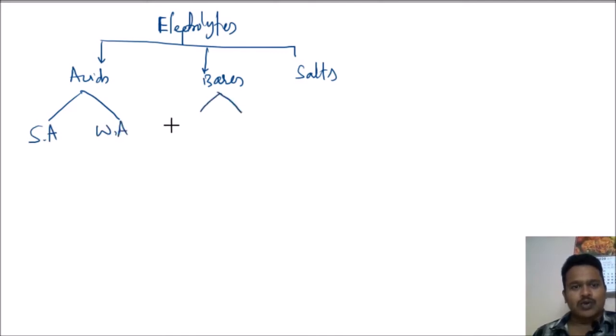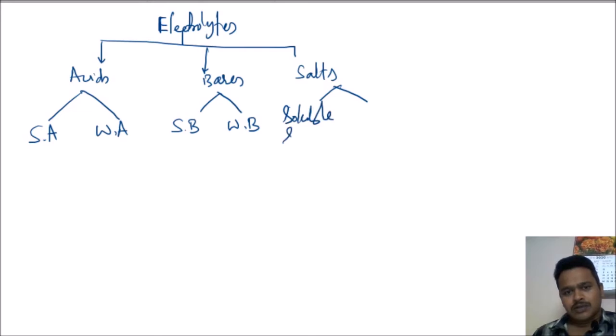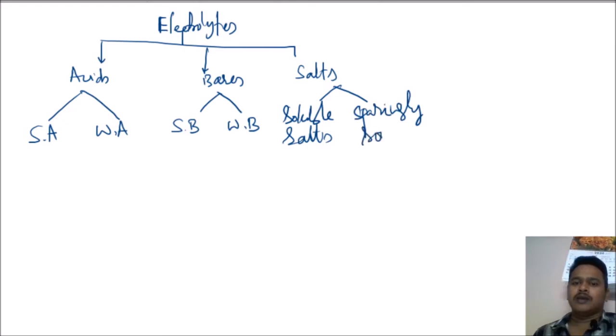In bases also two are there: strong bases and weak bases. In salts also two are there: soluble salts and sparingly soluble salts. This is the classification.